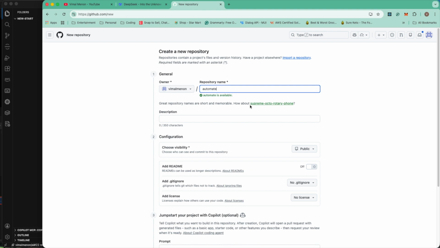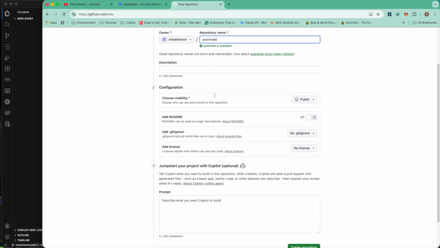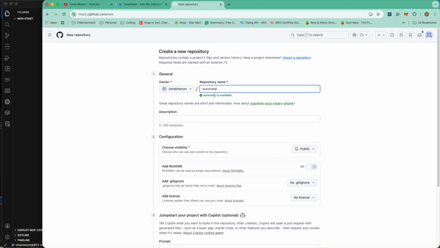Okay, I'll keep this for now. I'll change the name later if this name is not good. The description I'll add later. Visibility, let that be public for now.